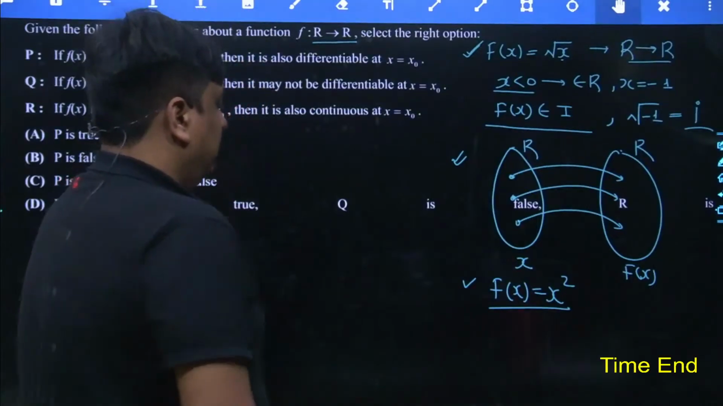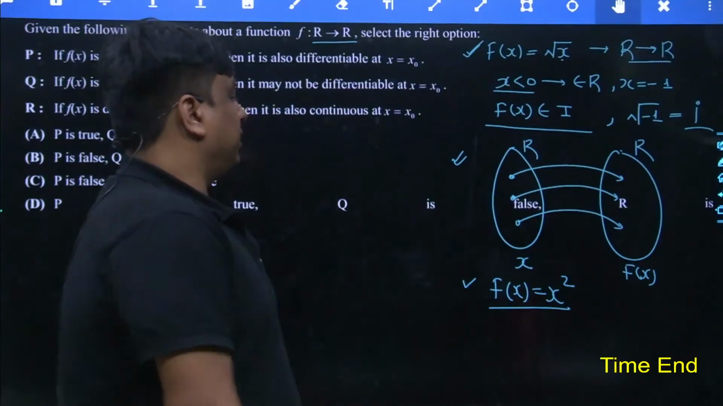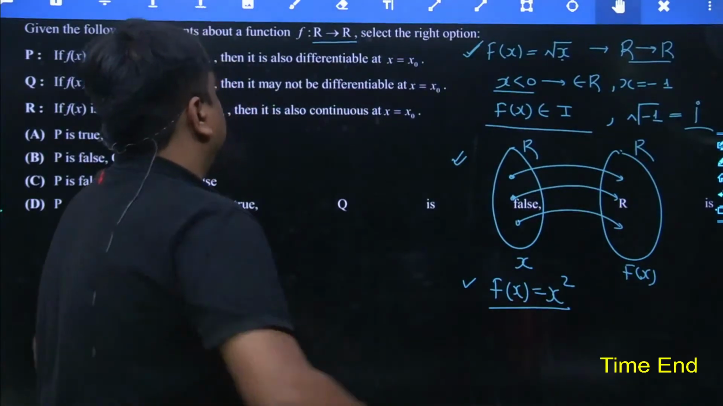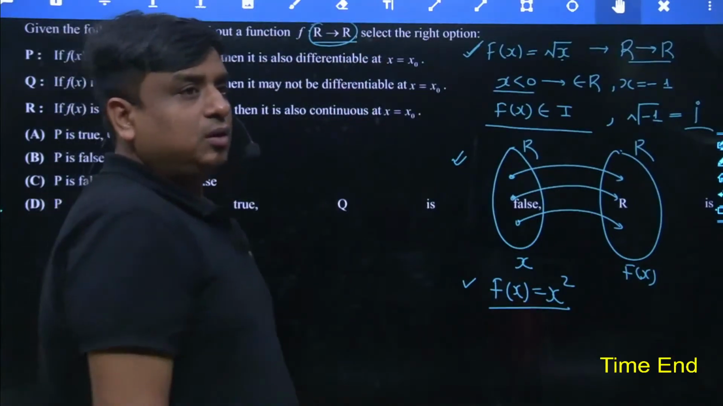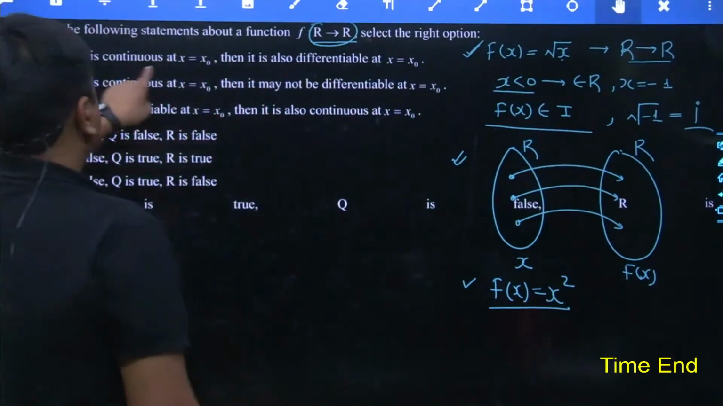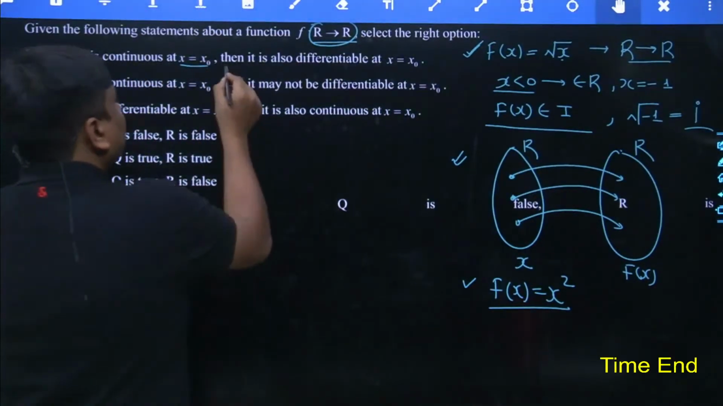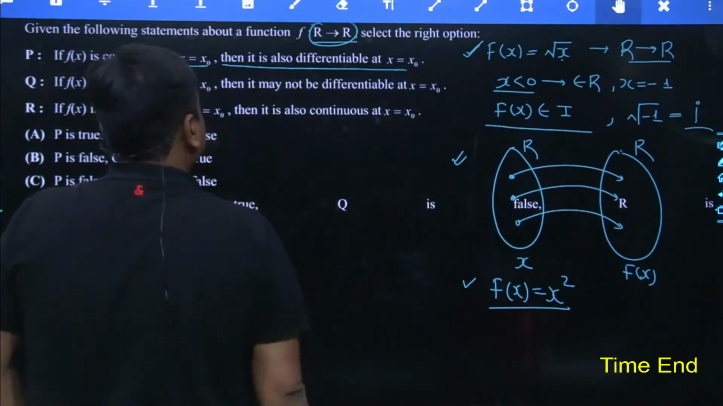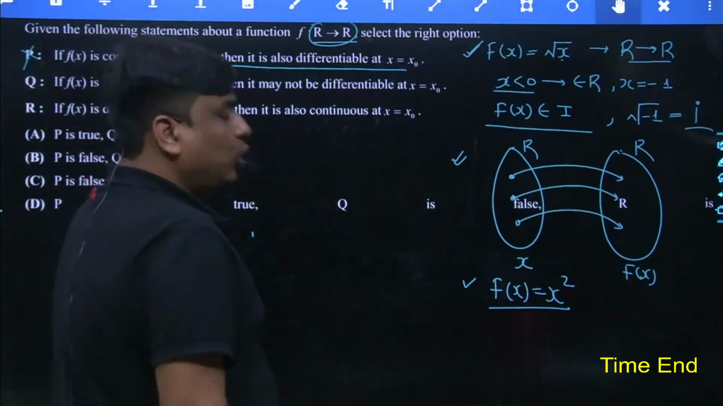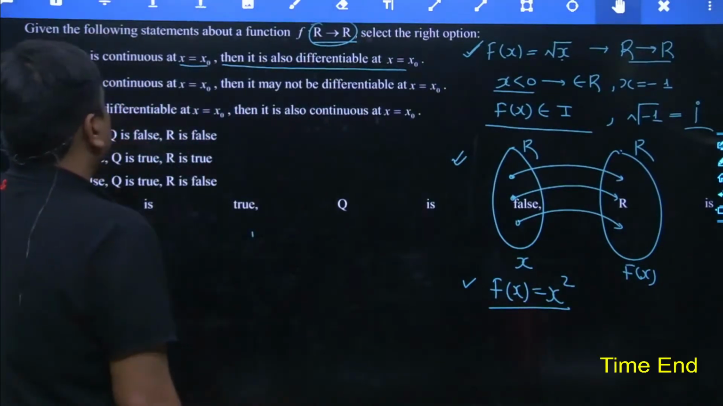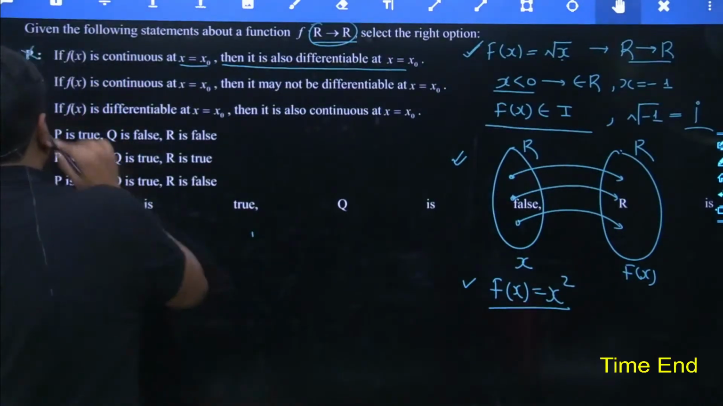Patel ji, tell me, for f of x is equal to x square, what is your verdict? Yes, this is the case now. If f of x is continuous at x is equal to 0, the function is found continuous at x is equal to 0, then it is also differentiable at x is equal to 0. No, this is not the correct statement. It may or may not be. Not always. If f of x is continuous at x is equal to 0, then it may not be differentiable at x is equal to 0. That's quite possible.